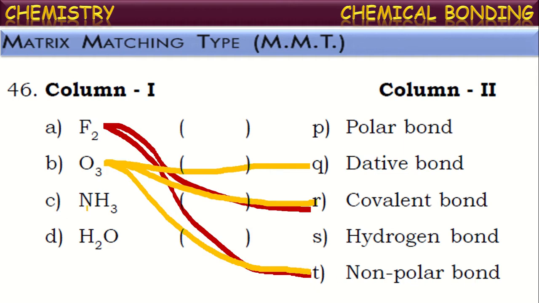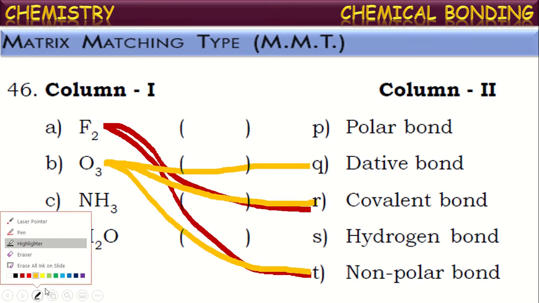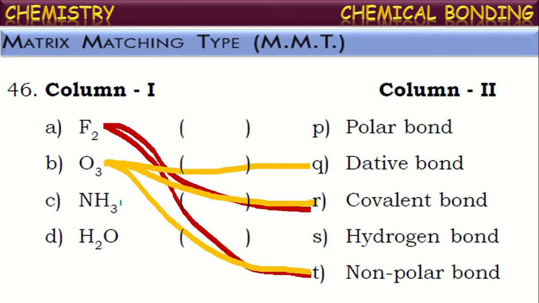Next, ammonia. NH3 contains covalent bonds because both are non-metallic elements. Here, if we observe nitrogen and hydrogen, both elements have different electronegativities. Nitrogen has more electronegativity.